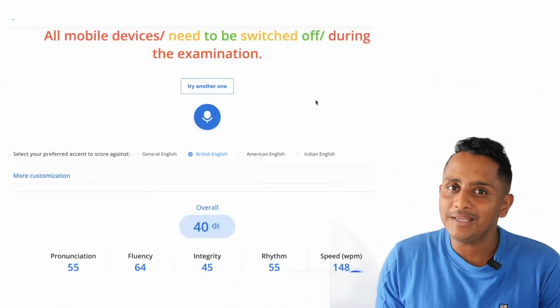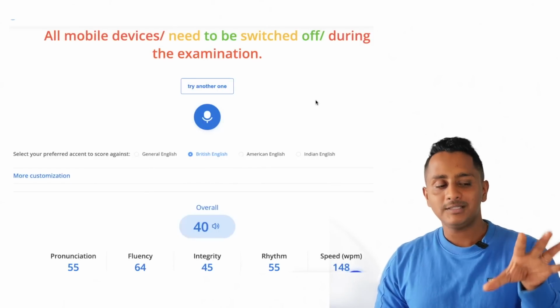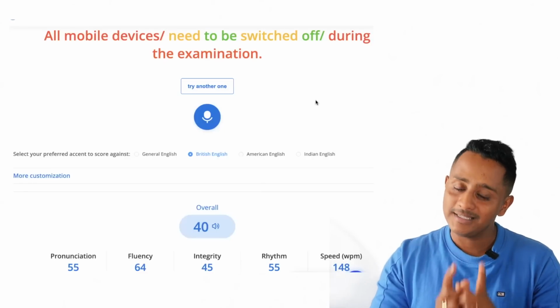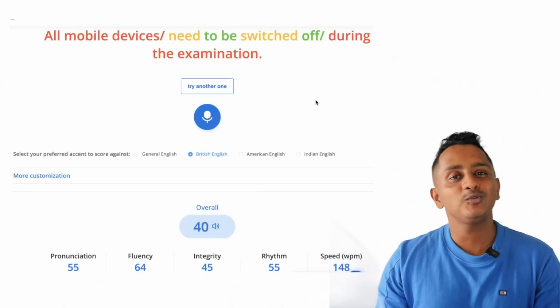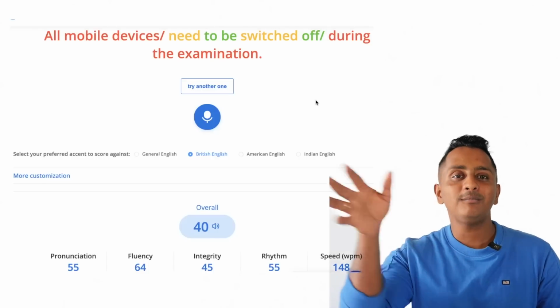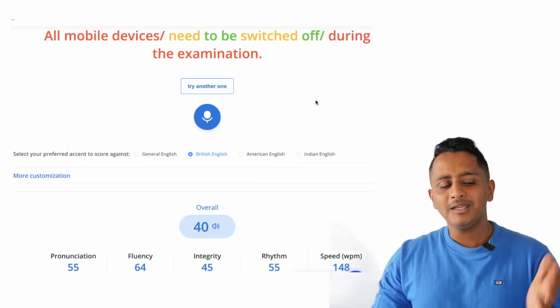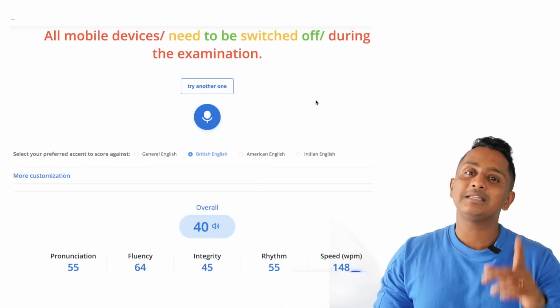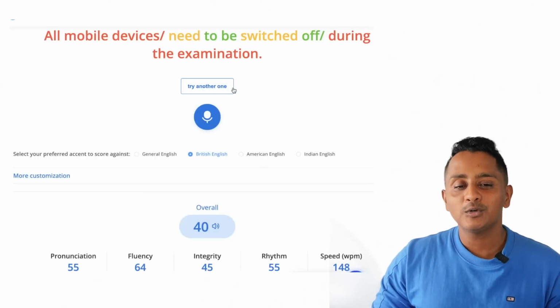Fluency came as 64. So yes, the point is when you skip the first phrase, definitely there is a very big problem. No wonder many people who have done these things are getting low scores. First two words were very difficult, so I started from the third word. Your listening could be less. Speaking may not be, but speaking will also be affected because fluency is dipping down, and listening will definitely be less. It will not be able to capture a few of the words. Correct? So avoid doing this.